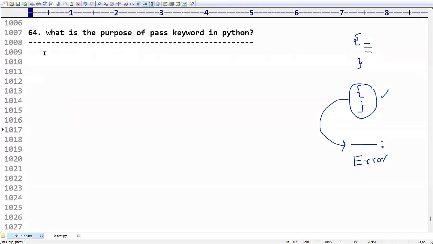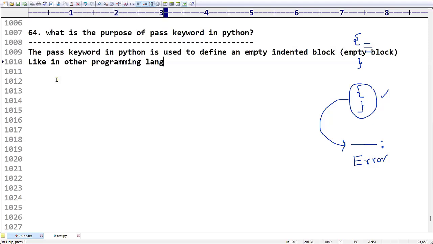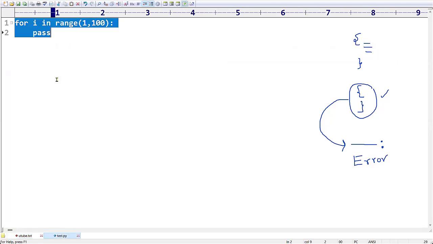Okay, so let me write the definition. The pass keyword in Python is used to define an empty indented block. Means what? I can say an empty block. Like in other programming languages, where you define it using empty square brackets, empty curly brackets or a semicolon, like that we can use the keyword pass.